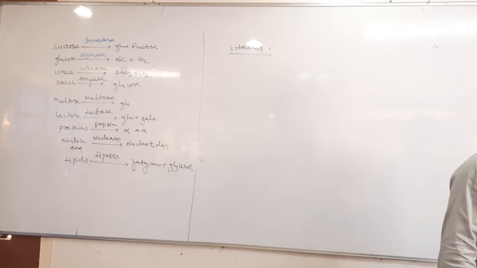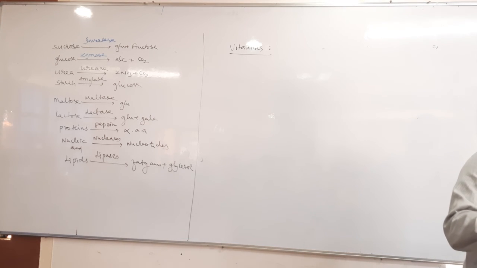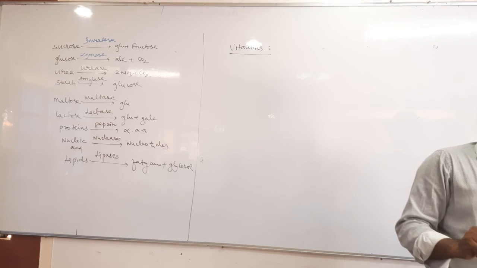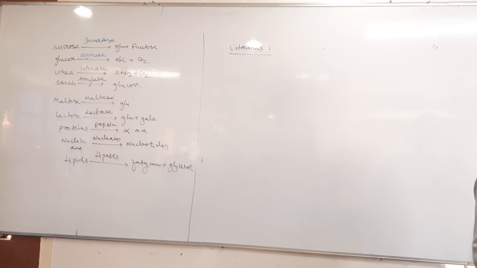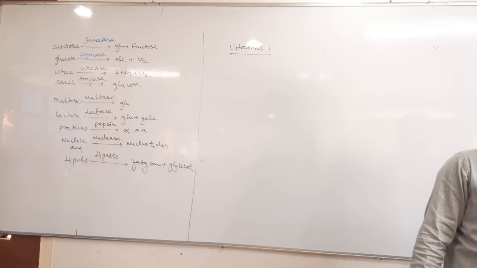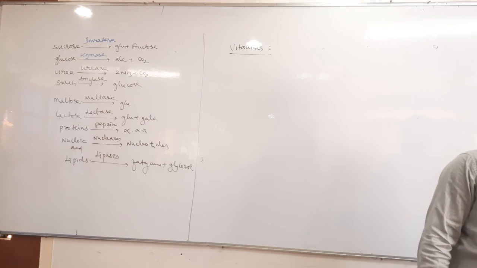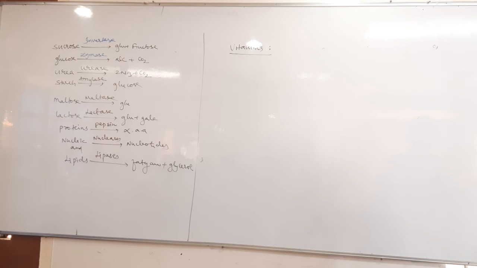So what is the importance of these vitamins? They are used in the maintenance of health, and of course the growth of cells and tissues also. Vitamins are classified into two types.